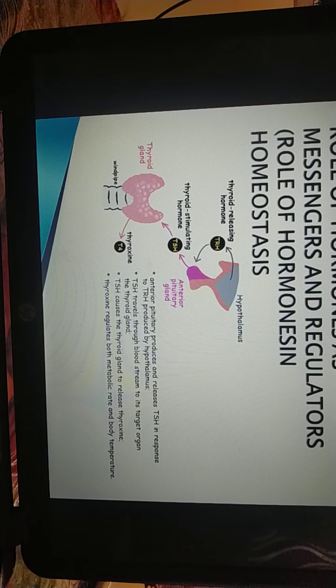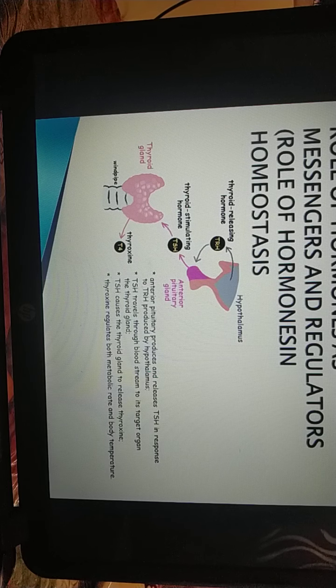When the secretion of a hormone is under the control of another factor or other hormones, it is called feedback control. The regulation of secretion of thyroxine from the thyroid gland is an example of such a feedback control mechanism.